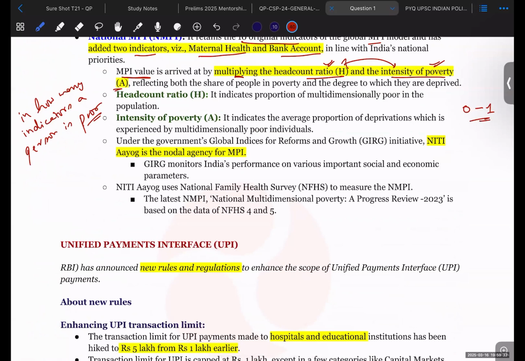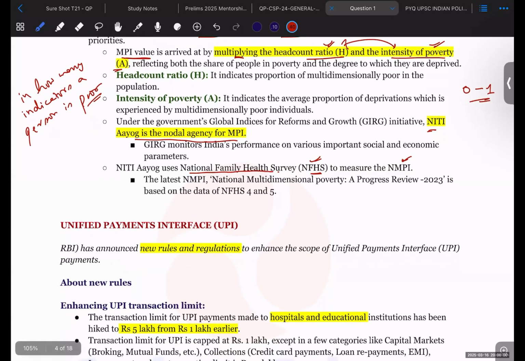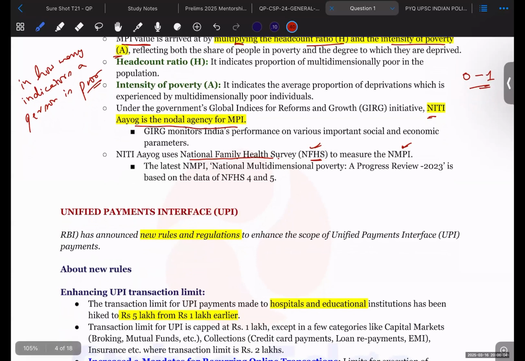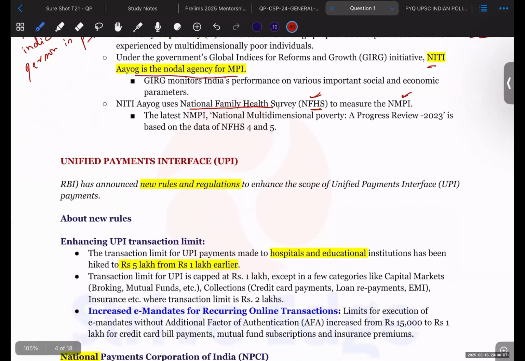Okay, now Niti Aayog is the nodal agency for multidimensional poverty index calculation in India. Niti Aayog uses the National Family Health Survey, NFHS 5, to measure the National Multidimensional Poverty Index. So the data comes from the National Family Health Survey. These are the things that you should remember in order to solve any prelims related question. A question can be asked in this domain. Okay, multidimensional poverty index. Now moving to the next topic.